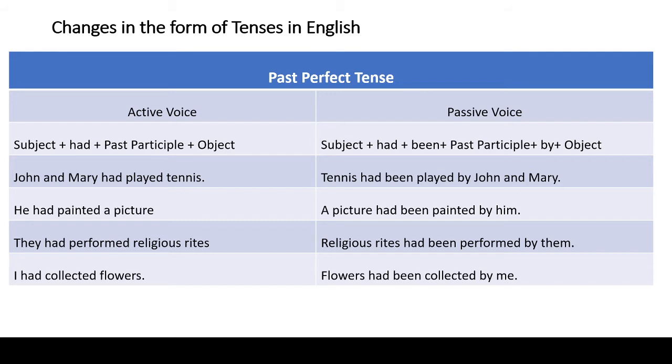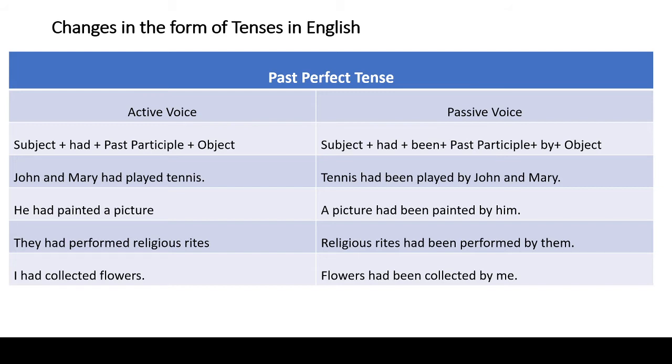As far as past perfect tense is concerned, the helping verb of to have, that is had, is used. After had there is past participle form of the main verb. So the structure is subject plus had plus past participle form of the main verb plus object. While converting such a sentence into passive voice, we have to follow the structure, that is subject plus had plus been plus past participle of the main verb plus by plus object.